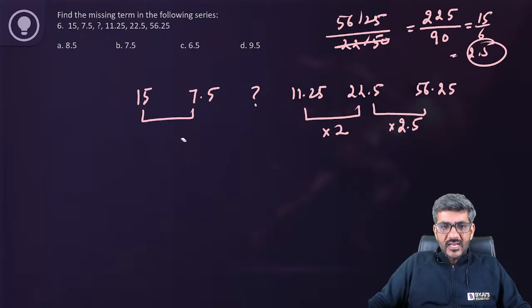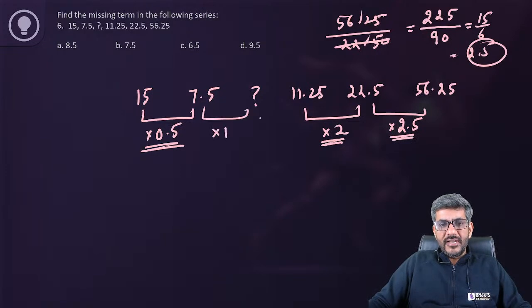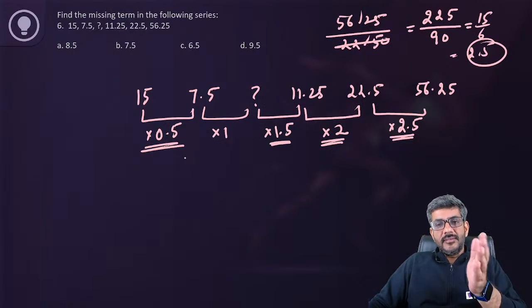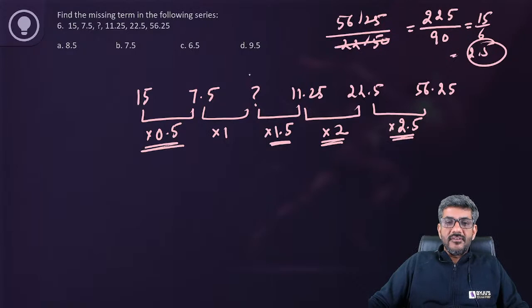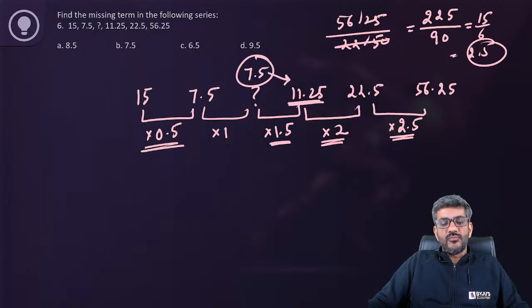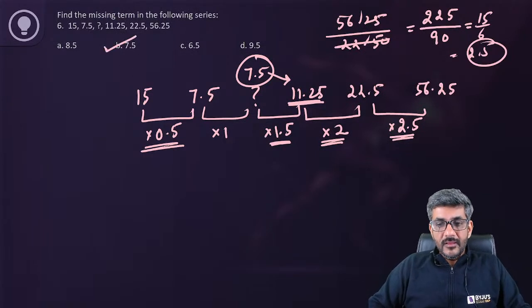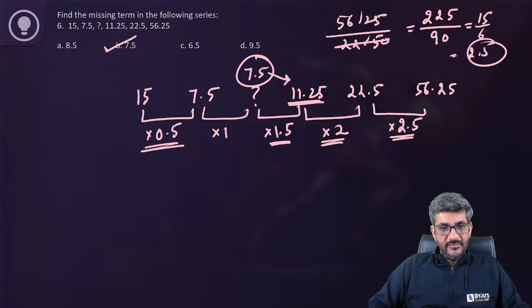So if I write this rather than 1 by 2, let me write it as 0.5 times. It is 0.5 times, it is 2 times, it is 2.5 times. So can I say it must be 1 time and then 1.5 that completes the pattern? 0.5 times, 1 time, 1.5 times, 2 times, 2.5 times. 7.5 into 1 is 7.5 and its 1.5 is exactly 11.25. That completes the process. So therefore my answer has to be B, that is 7.5, right?